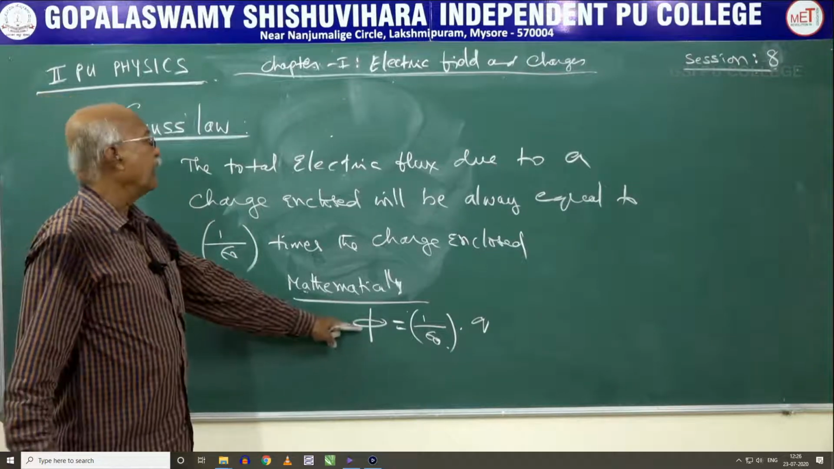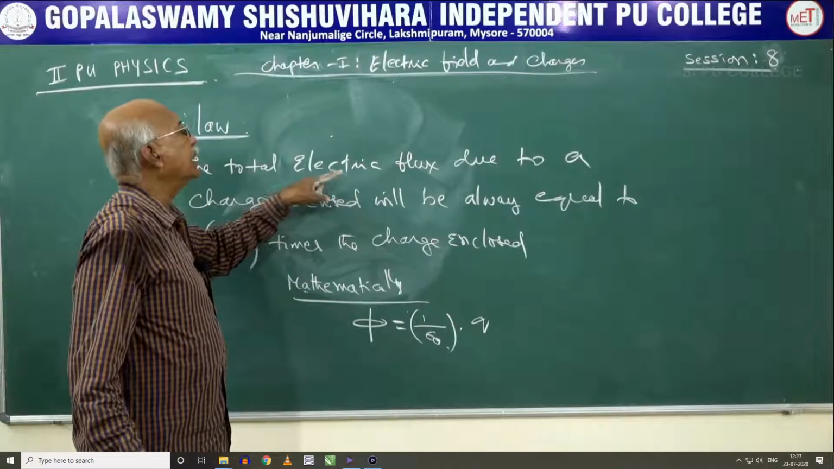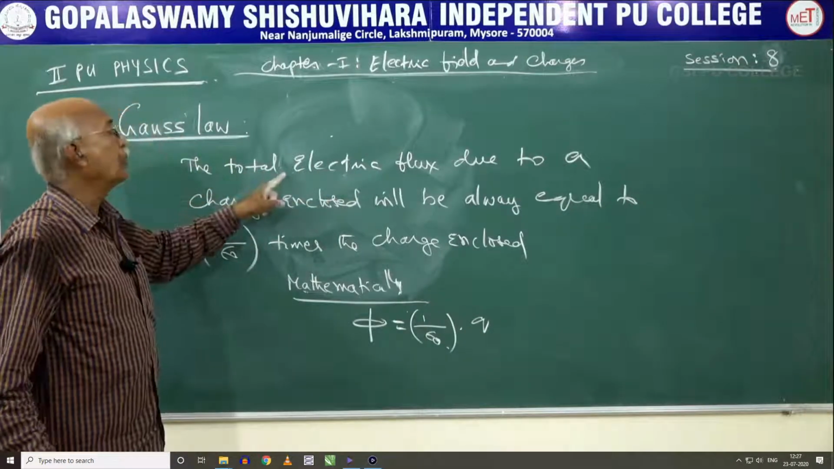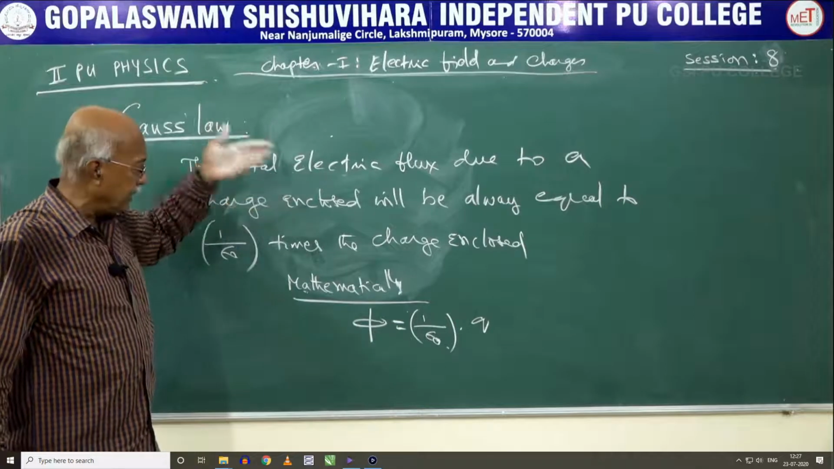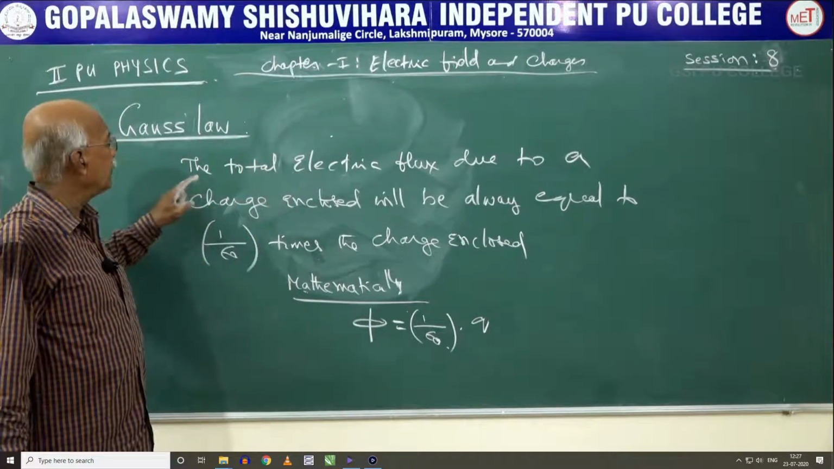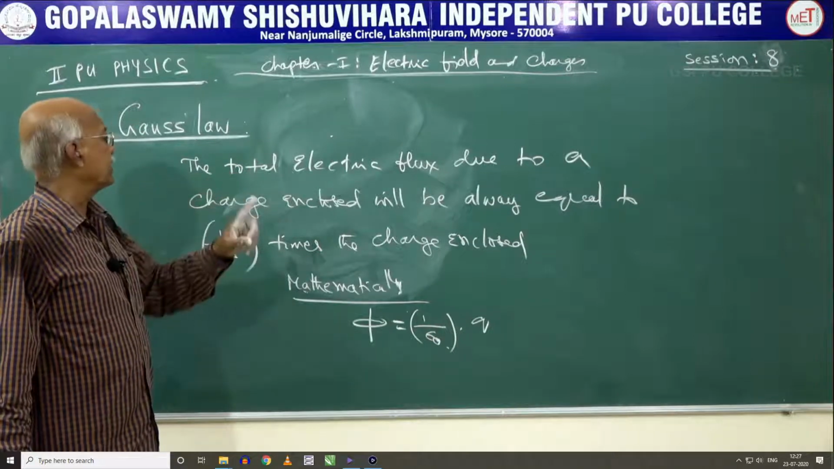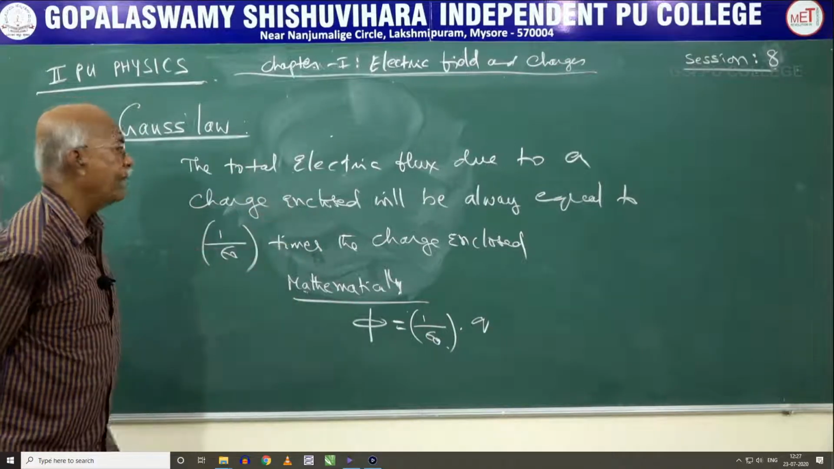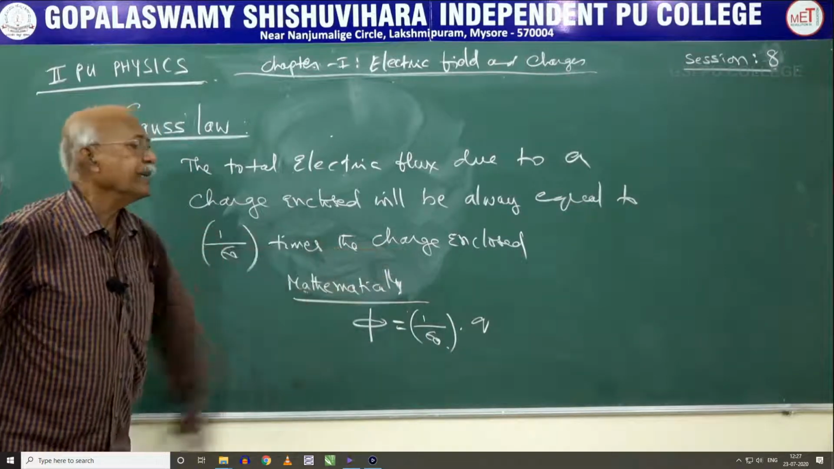The total outward flux, the total electric flux. Instead of saying total outward or inward flux, we have simply said total electric flux. It is because we don't know whether they are going to take into account a plus q charge or a minus q charge. Therefore, in order to overcome that problem, we have written that the total electric flux due to a charge enclosed will always be equal to 1 over epsilon naught times the charge enclosed.